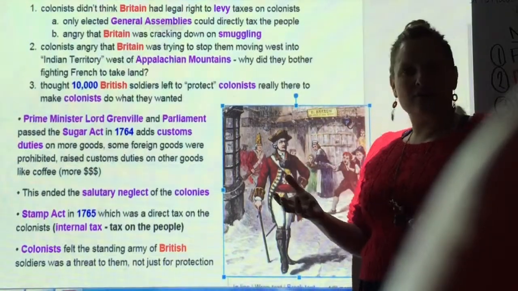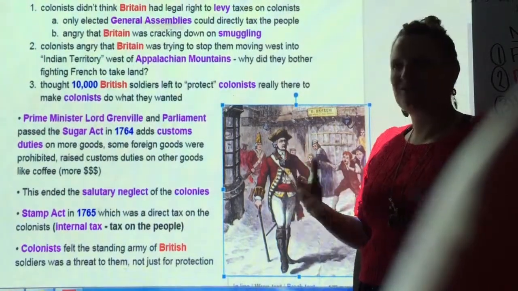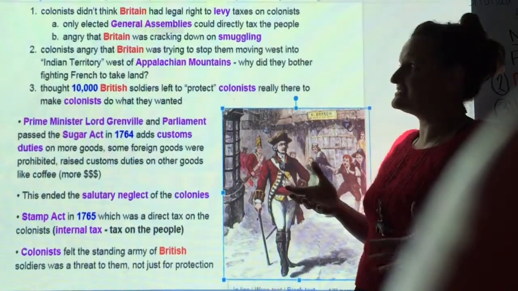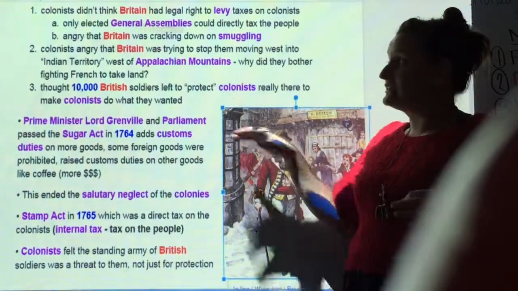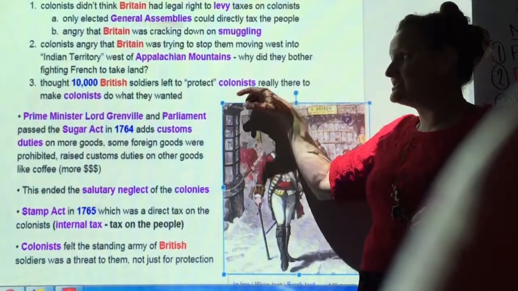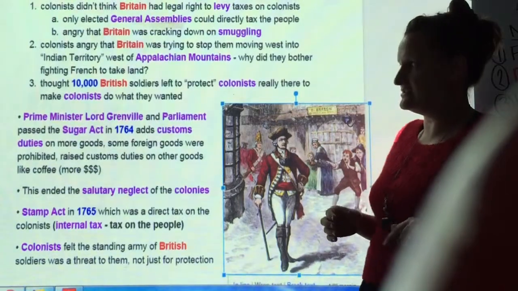And they were also angry about not being able to move further west past the Appalachian Mountains, because they thought, well, what's the whole point of fighting this war to get that land if you're not going to let us settle? And they were also really angry about the standing army, that they didn't see as protection, they saw it as a threat of, like, we're here to tell you what to do.